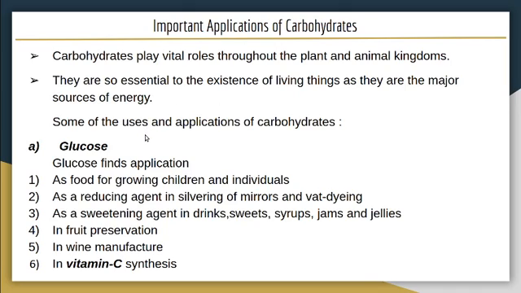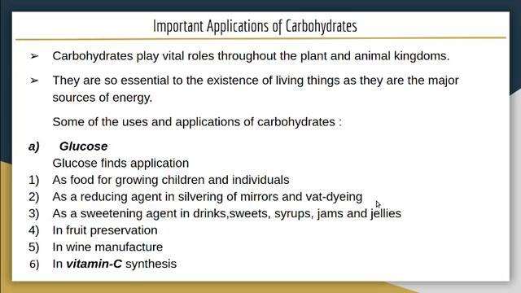Now let us discuss some important applications of carbohydrates. Common carbohydrates. First one is glucose. Glucose finds application as a food for growing children and individuals. Second, it can be used as a reducing agent in silvering of mirrors. Silvering of mirrors means making a coating of silver on the surface of glass. So in the process of making mirrors, it can be used as a reducing agent.